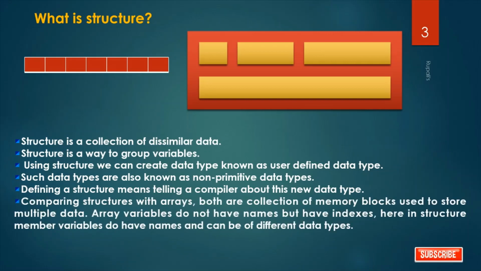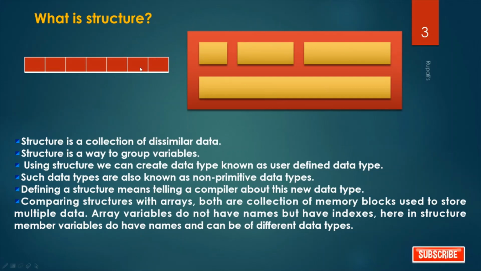Comparing structure with array, both are collections of memory blocks used to store multiple data. So, we are now comparing array with structure. Both are collections of memory blocks. Also structure is a collection of memory blocks used to store multiple data. They can store multiple data.